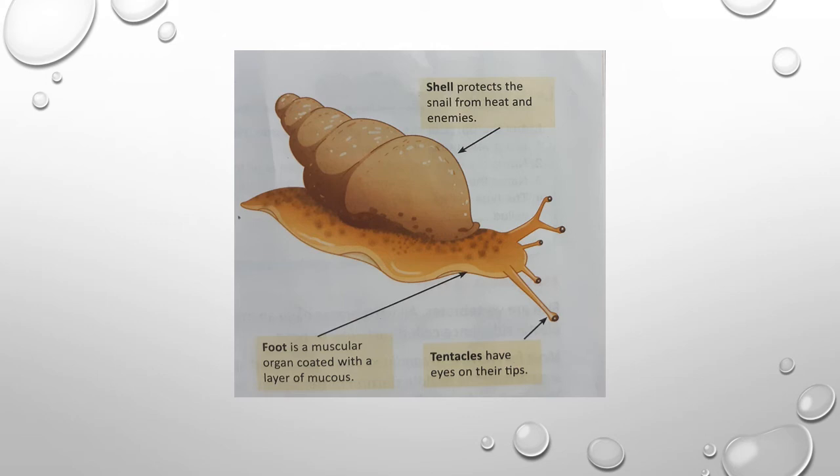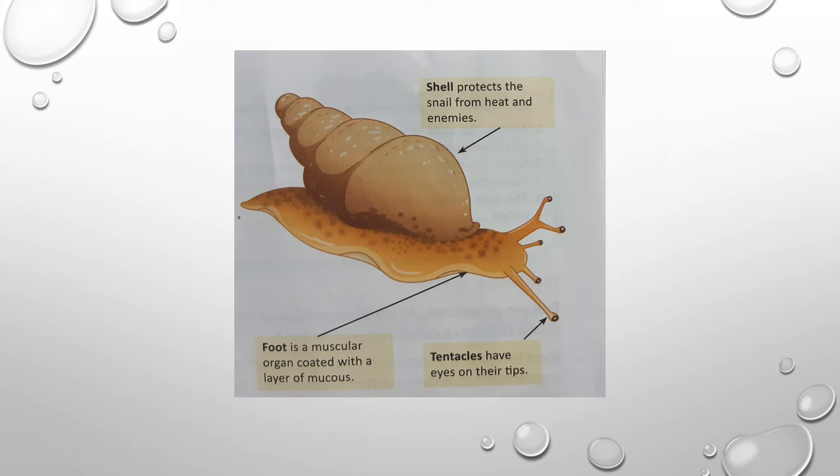They also have a pair of tentacles. The pair of tentacles is present in the animal, and they bear eyes at the tips. The eyes are present at the tips of the tentacles.